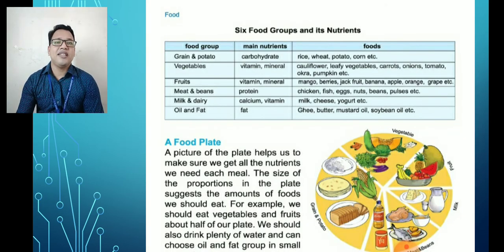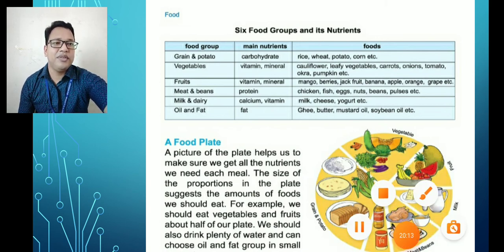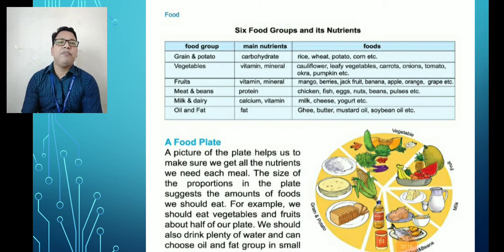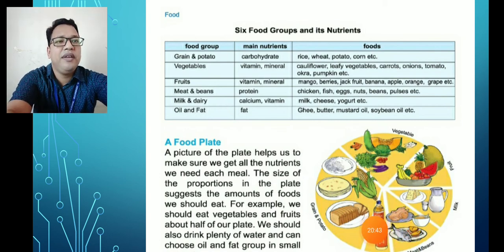Now I will discuss the food plate. A picture of the plate helps us make sure we get all the nutrients we need at each meal. The size of the portions in the plate suggests the amount of food we should eat. For example, we should eat vegetables and fruits about half of our plate. We should also drink plenty of water and can choose the oil and fat group in small amount. So we see this is the food plate.